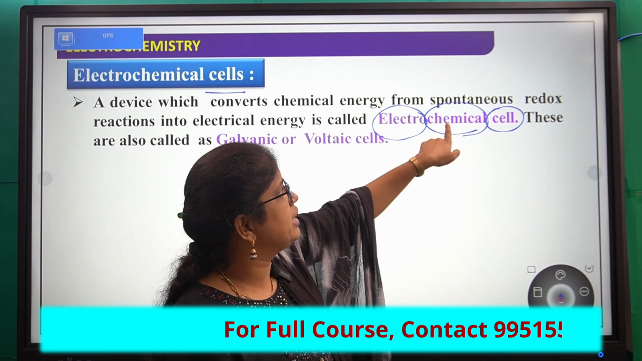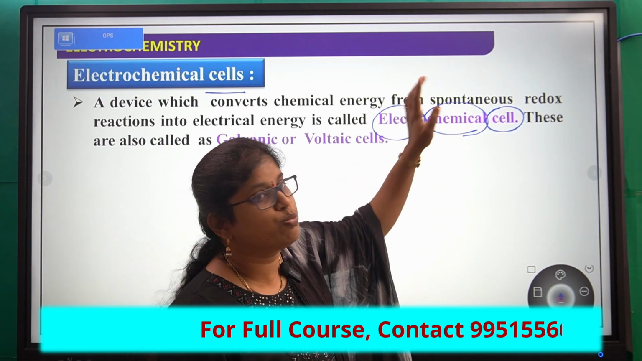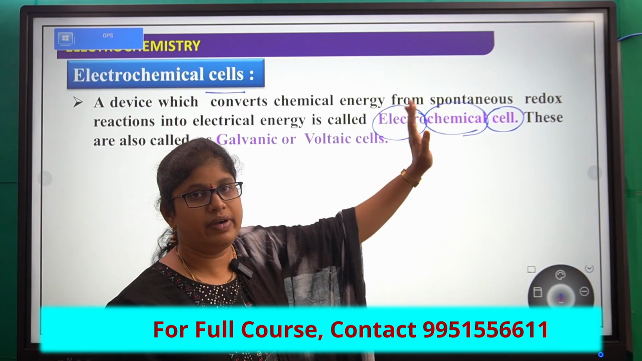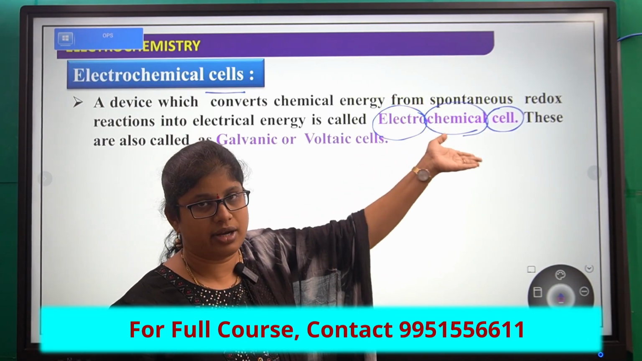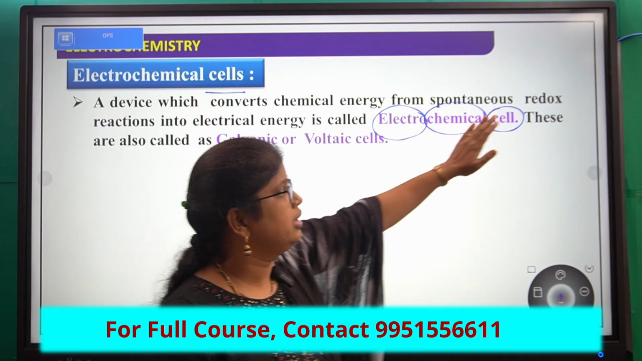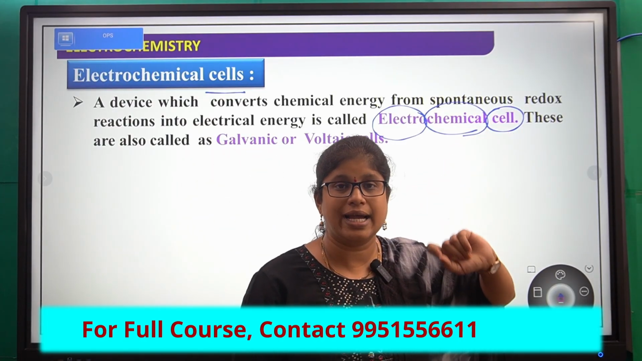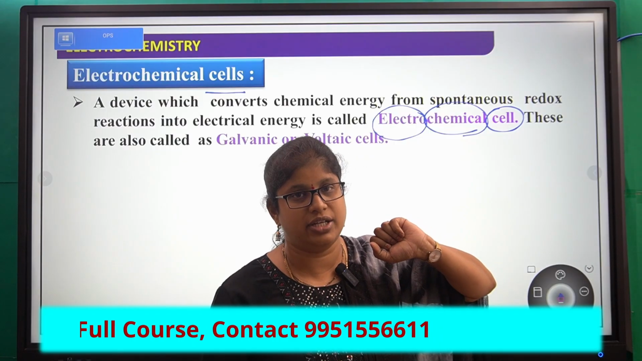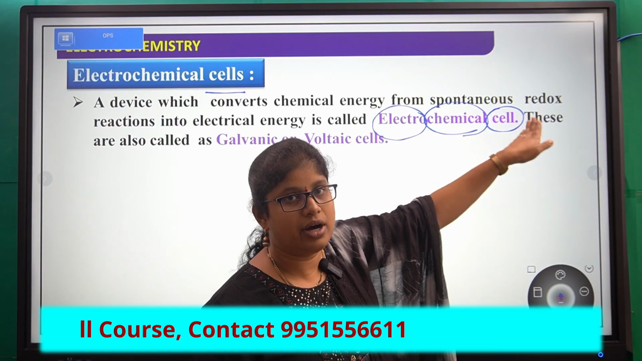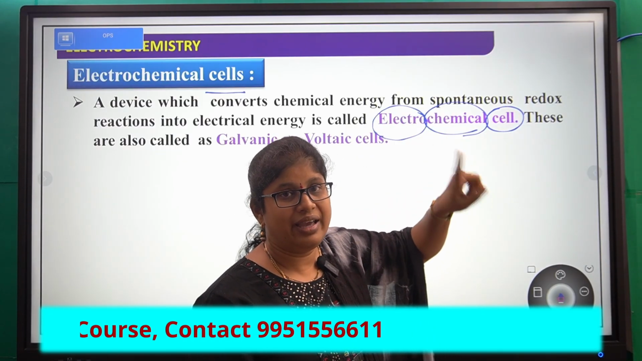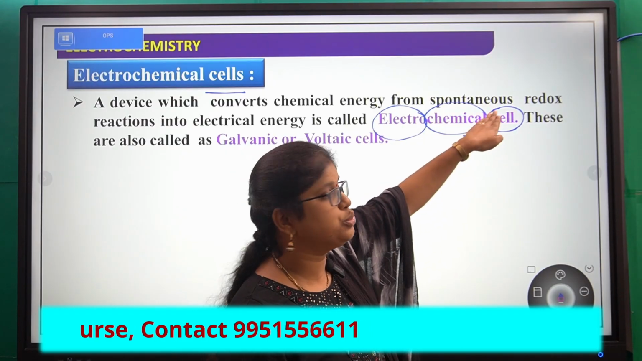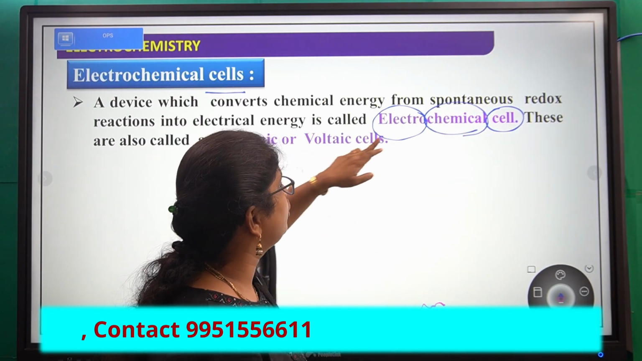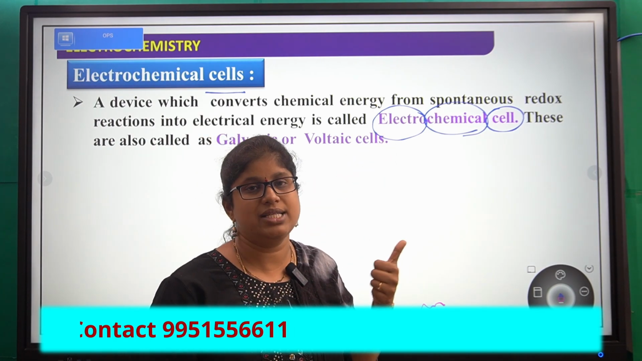So which chemical energy? The energy from spontaneous redox reactions. Already we learnt in the 10th class what redox reactions are, right? Redox means the reaction which involves both reduction as well as oxidation. So the energy released during spontaneous redox reactions is converted into electrical energy by this device.